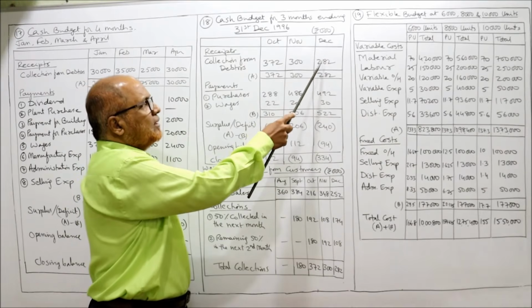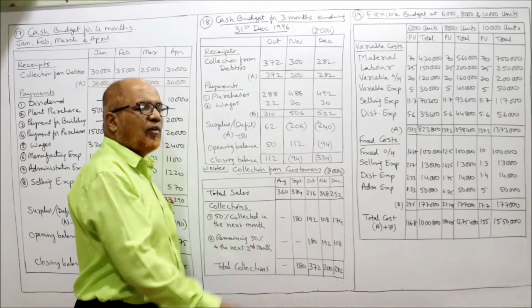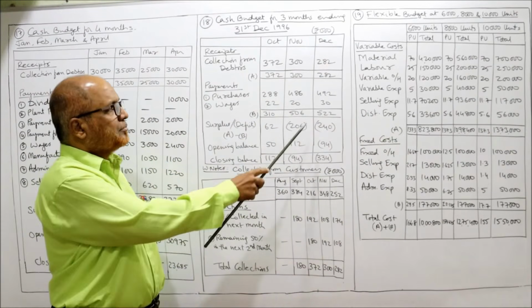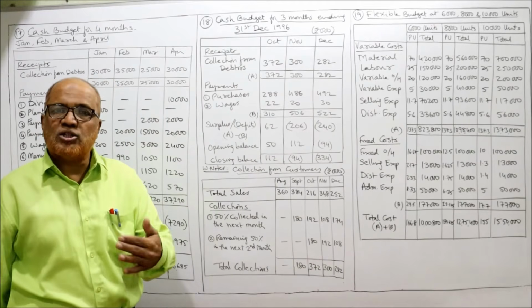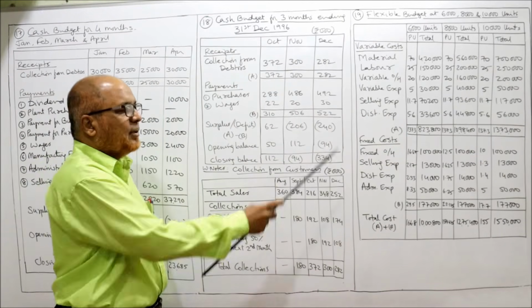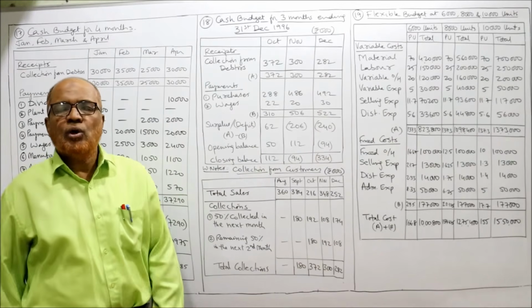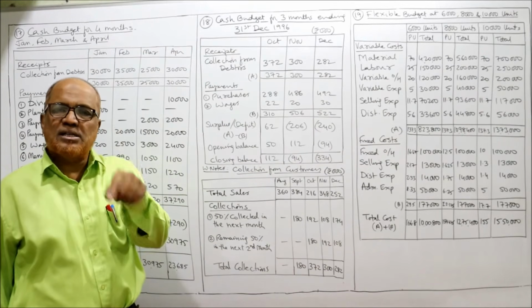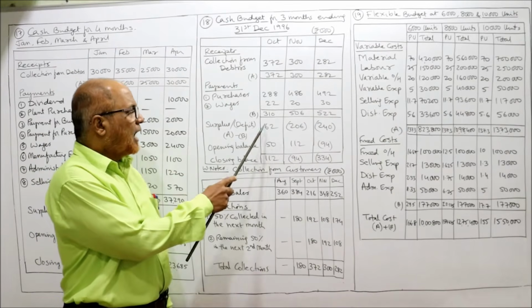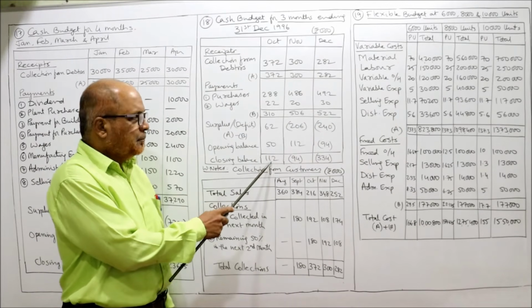Then here 282 minus 520, 240 is the deficit. Deficit, so shortage, overdraft is required in the month of December. Now opening balance. Opening balance on 1st October is given in the problem, 50. Add up 50, 112.